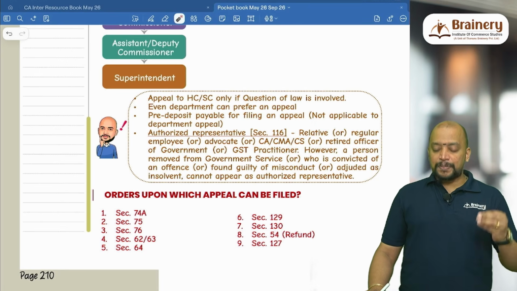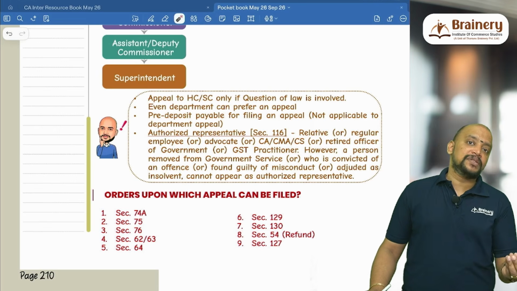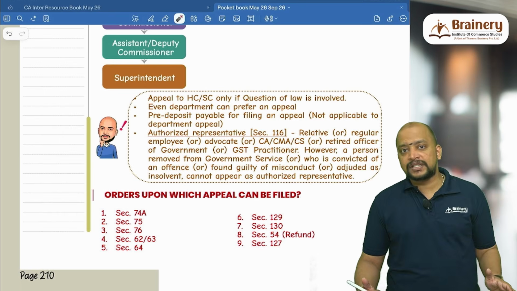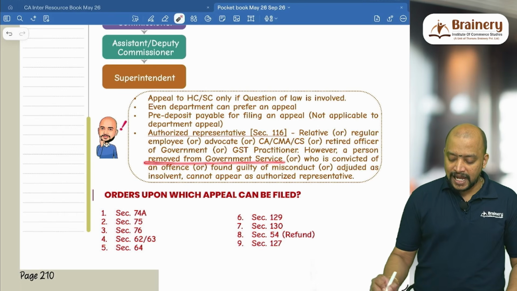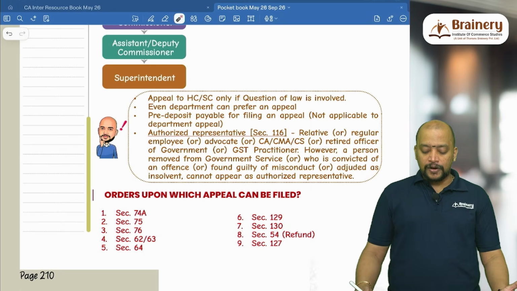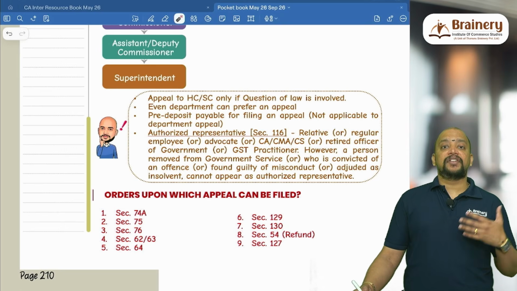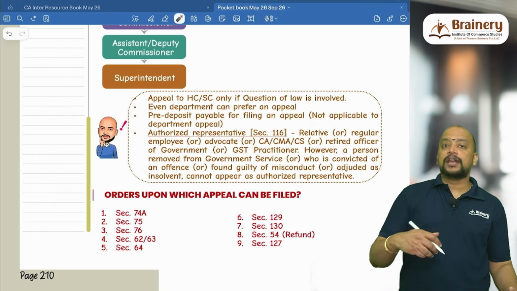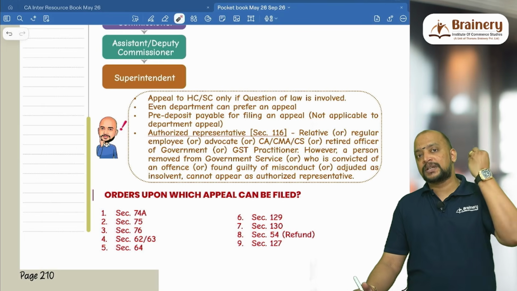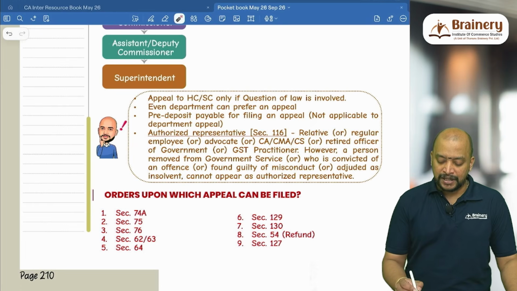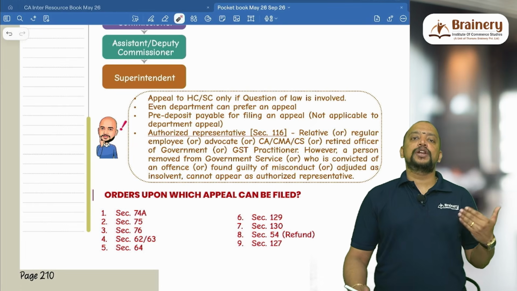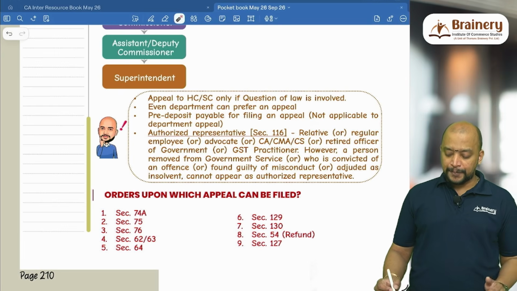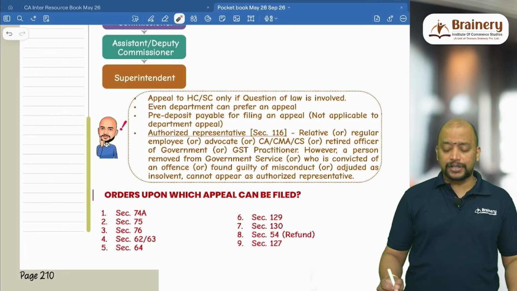However, if a government employee is removed from the service, not voluntary retirement or regular retirement, but dismissed from the service, then he cannot act as an authorized representative. Or if a person is convicted of an offense, any offense, meaning an imprisonment order is passed, he cannot. They have not given any monetary limit, so if an imprisonment order is passed, he cannot act as an authorized representative. Found guilty of misconduct: usually professionals like advocates, chartered accountants, cost accountants, if they are found guilty of misconduct, they are disqualified from acting as authorized representative.